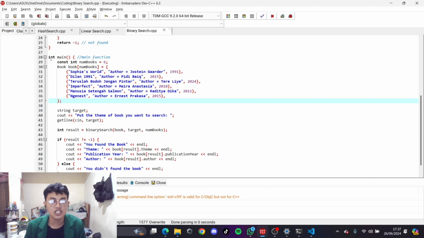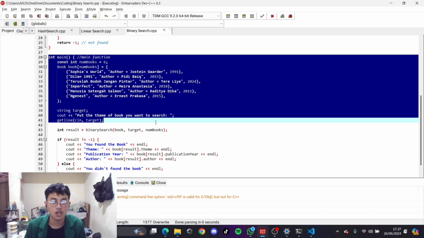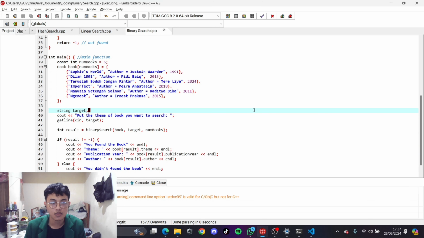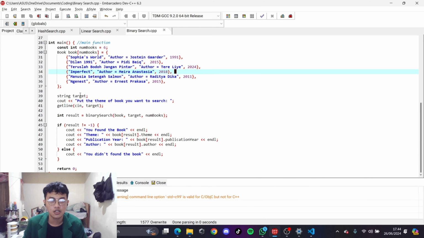Okay, next we move to the main function. This is the main function of the program. You must input the array of books, and I input 6 elements. The first element is Sophie's World, and the last element is Ngenes from Ernest Prakasa. Okay, now we will run the program.